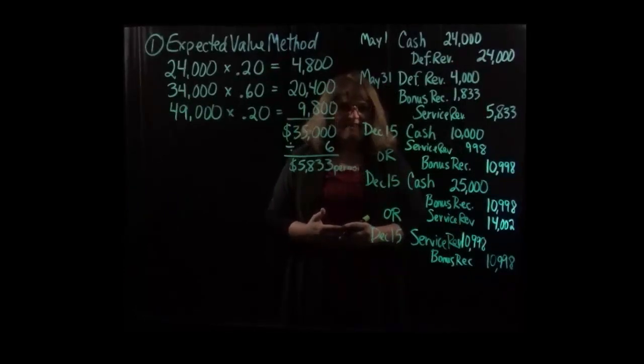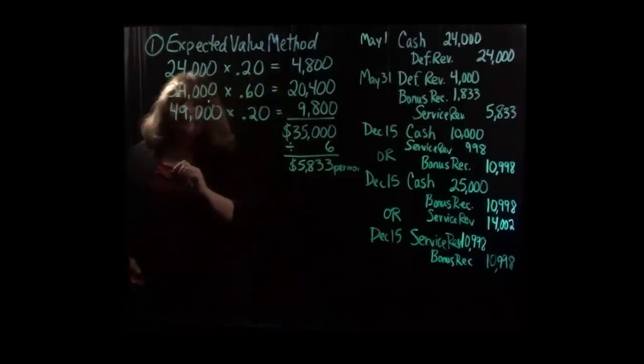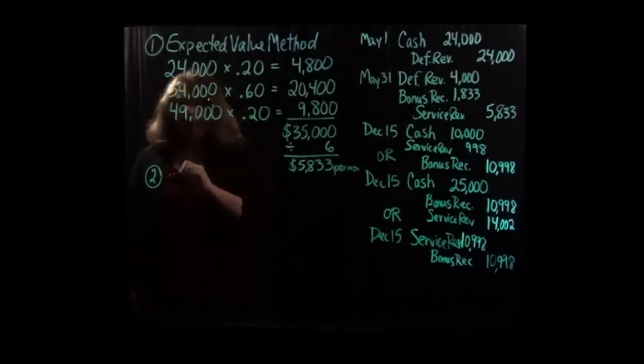All right, the second thing the problem asked us to do, after the expected value method, was to calculate the amount that we would recognize as revenue under the most likely amount method.